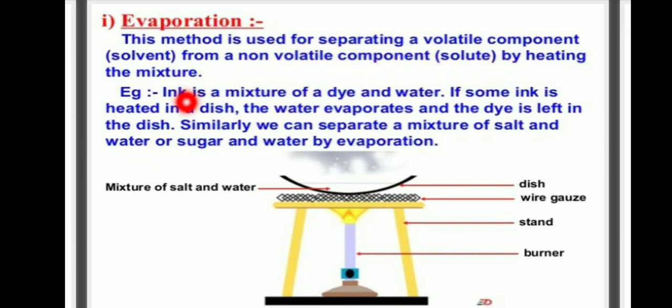Ink is a mixture of a dye and water. If some ink is heated in a dish, the water evaporates and the dye is left in the dish. Similarly, we can separate a mixture of salt and water or sugar and water by evaporation.